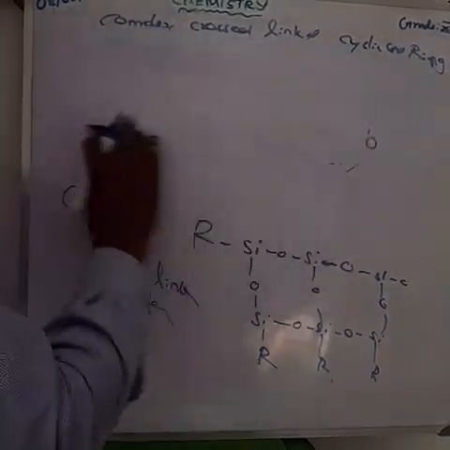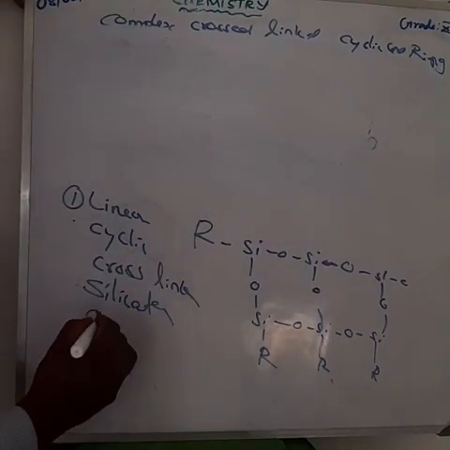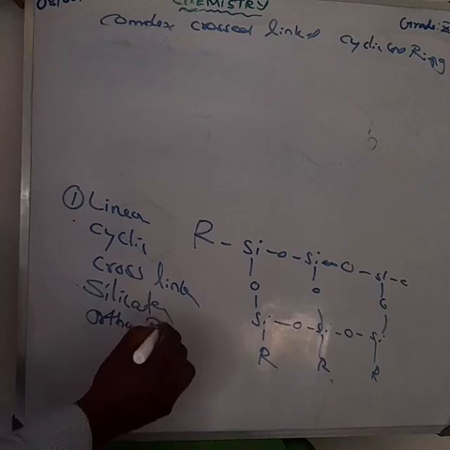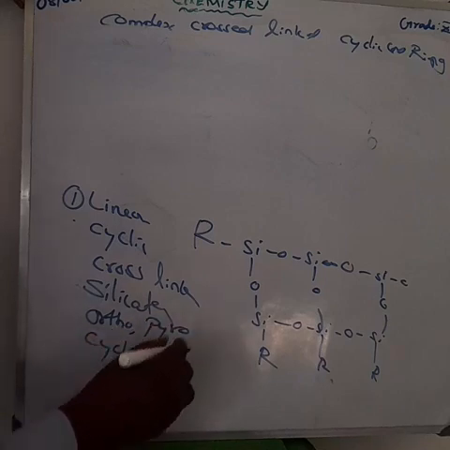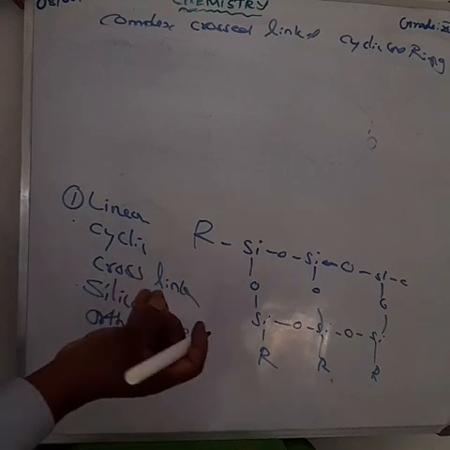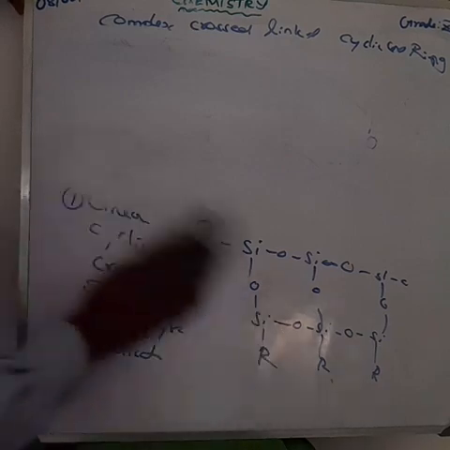Okay, let us discuss later. Then what are the types of silicate? Orthosilicate, pyrosilicate, cyclic silicate, chain silicate, double chain silicate, and the 3-dimensional silicate. These are all there, so one by one we can discuss. Okay, discuss later.